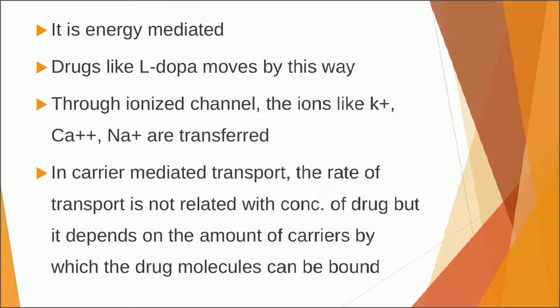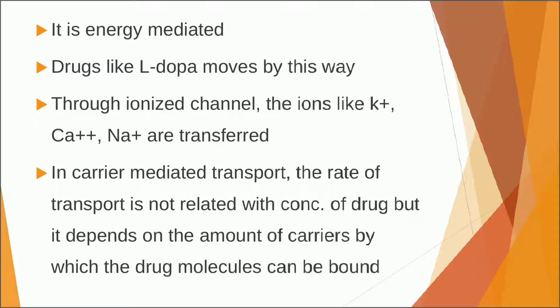If you see specific examples of drugs following the active diffusion mechanism, that includes drugs like L-DOPA, which enters into blood circulation via active diffusion through ionized channel. The ions like potassium, calcium and sodium are also transferred into blood circulation from the gastrointestinal tract.